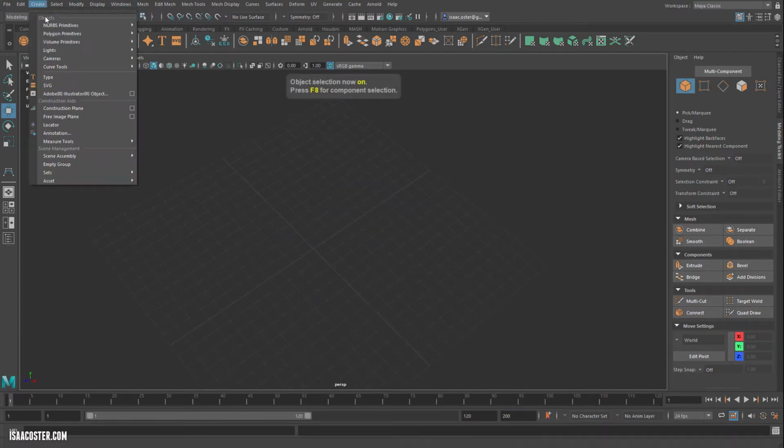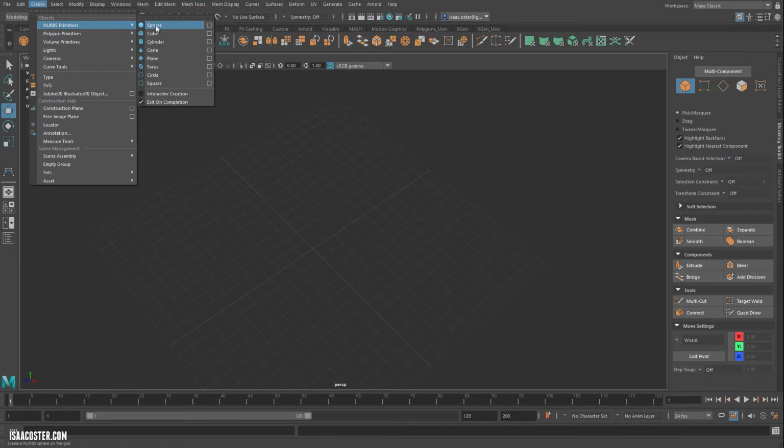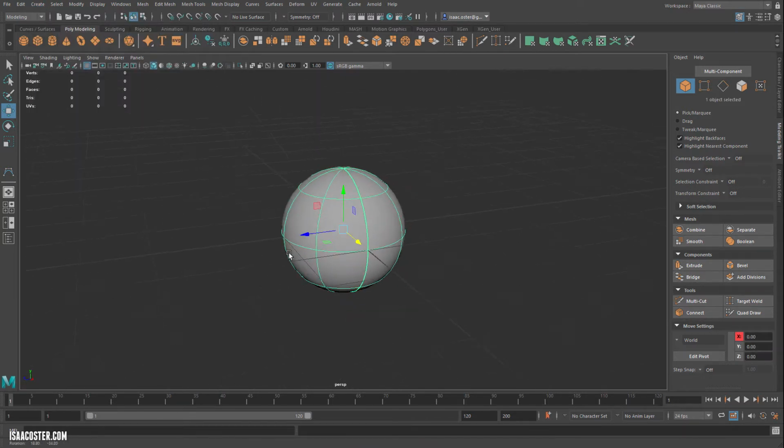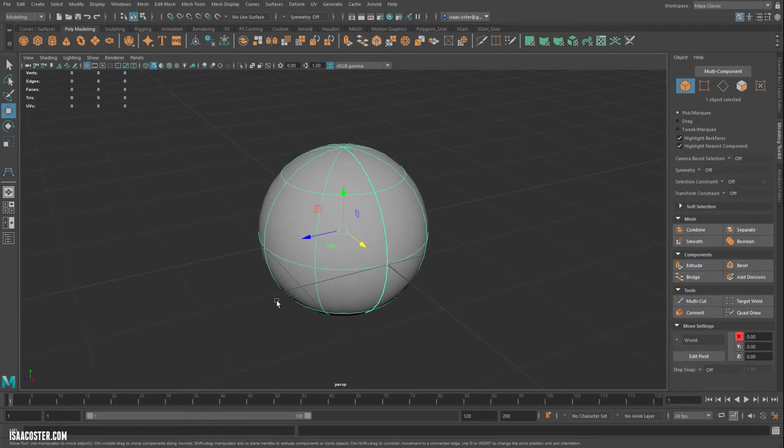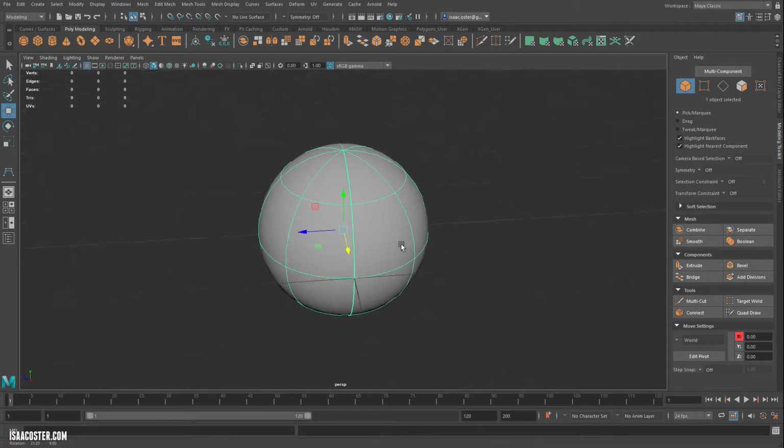If you go to Create, and then Nurbs primitive sphere, if I zoom in on it. So we mentioned in the polygon editing stuff that if you tap the 1 key, the 2 key, and the 3 key, you get three different rendering styles here. Basically the low poly version and then the subdivided version. Nurbs defaults to the subdivided version.